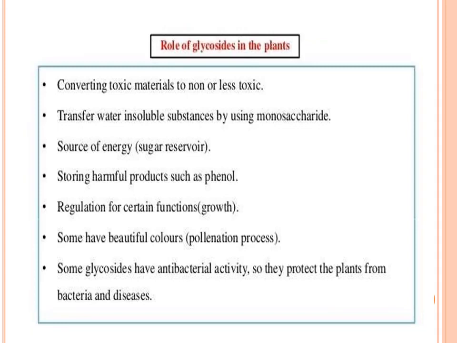The role of glycosides in the plant: converting toxic materials to non-toxic or less toxic ones; transferring water-insoluble substances by using monosaccharides; a source of energy, as sugar reservoirs; storing harmful products such as phenol; regulation of certain functions like growth; some have beautiful colors for the pollination process; and some glycosides have antibacterial activity, so they protect the plants from bacteria and disease.